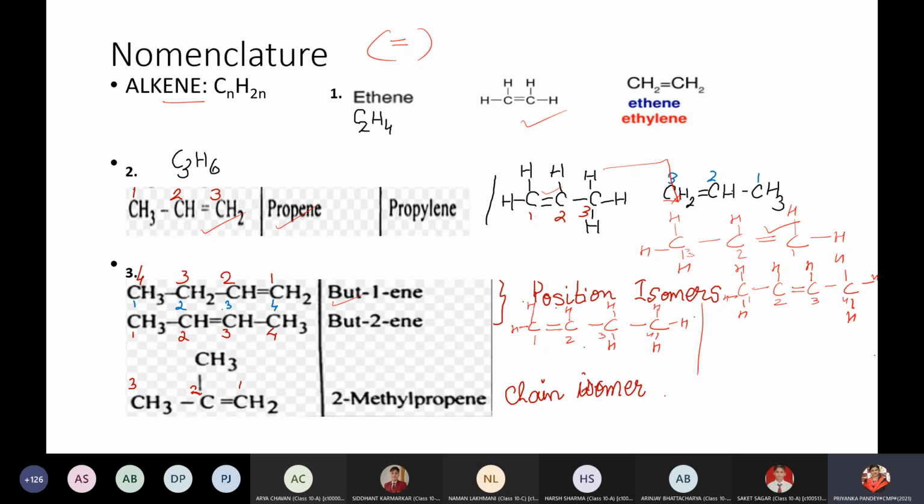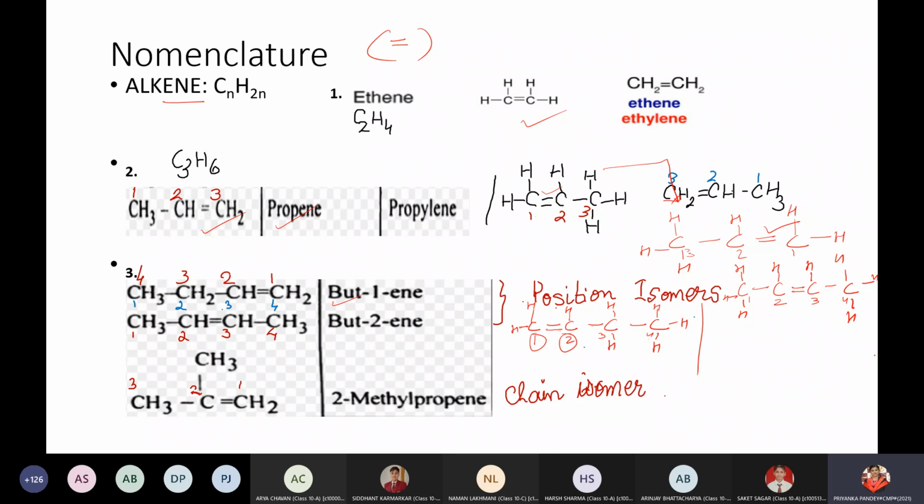The unique feature is when it is present in between 2 carbon atoms. Any which way, whenever we have a double bond or triple bond, it will always be present in between 2 carbon atoms. What you have to say is the lower position, as you can see, this carbon to carbon is first, 1 and 2.